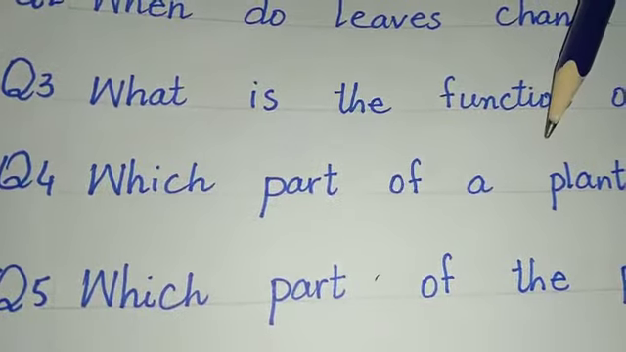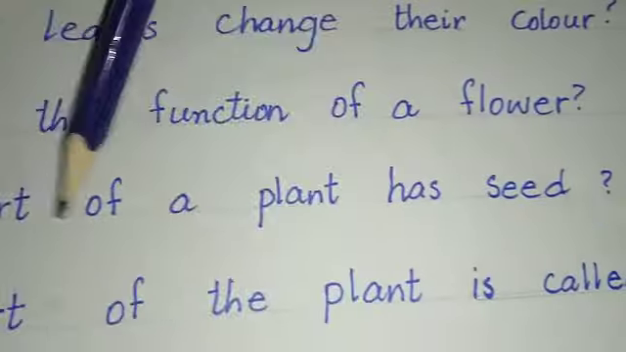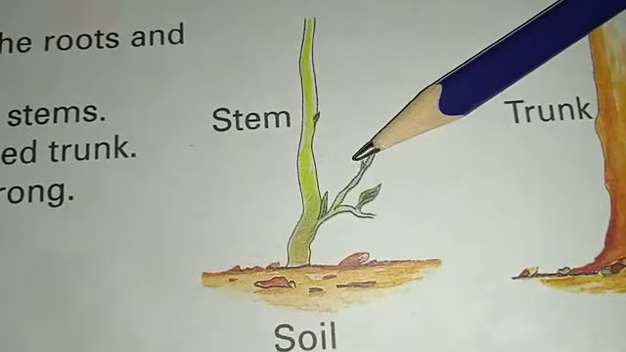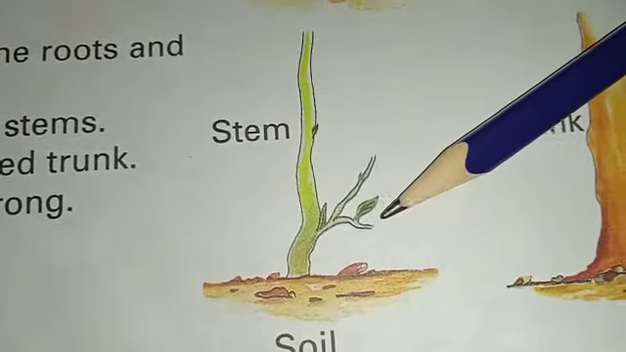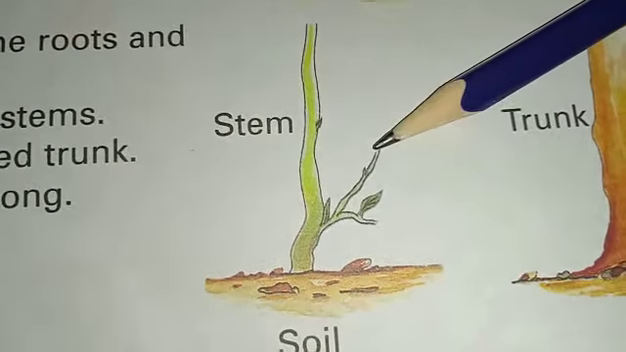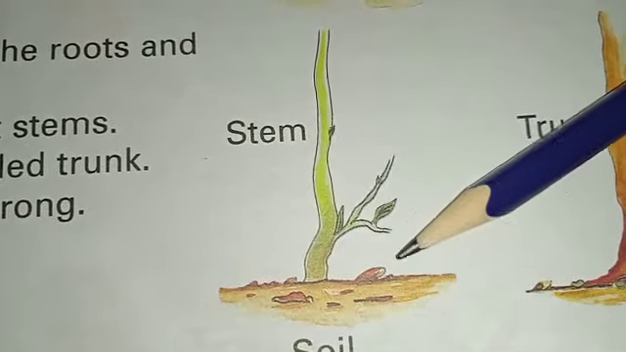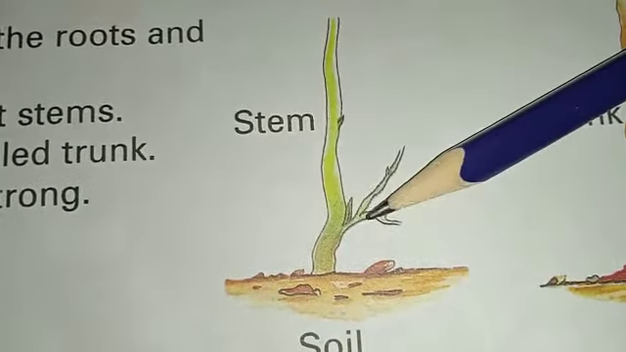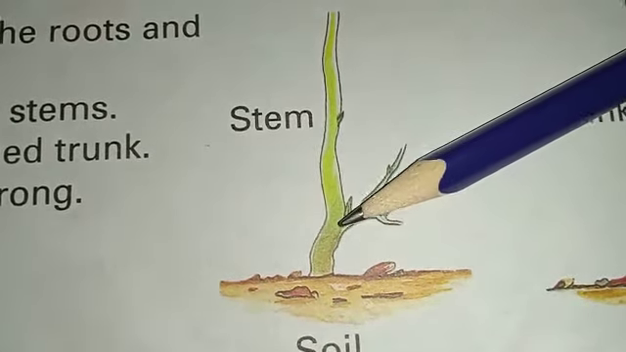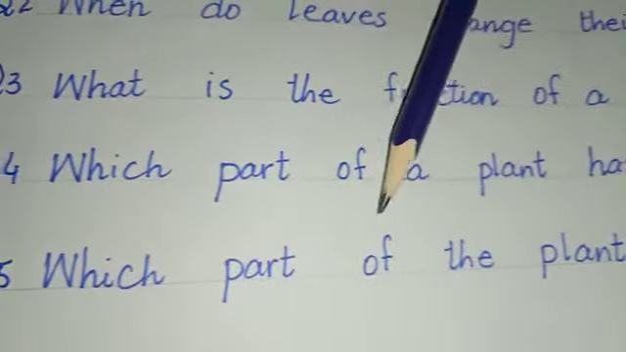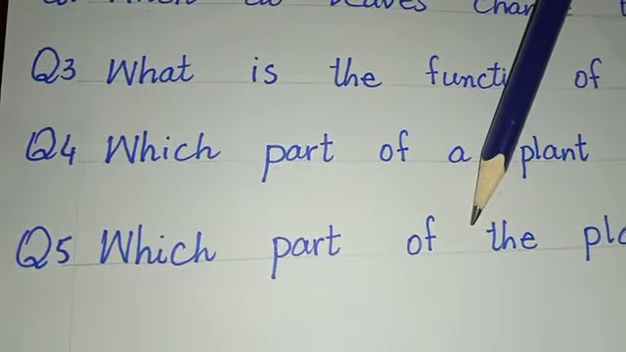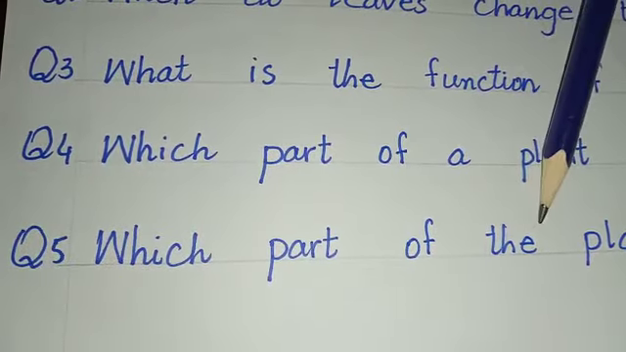Question number 5. Which part of the plant is called stem? As we have already discussed, the stem is the main portion of a plant. It supports the whole plant, and stem is present between the roots and the leaf. So the portion that is present between the roots and the leaf is called stem. So which part of the plant is called stem? The part between the roots and the leaf is called the stem.